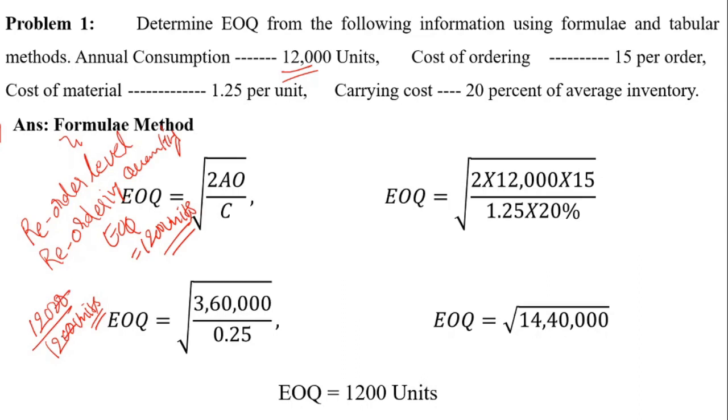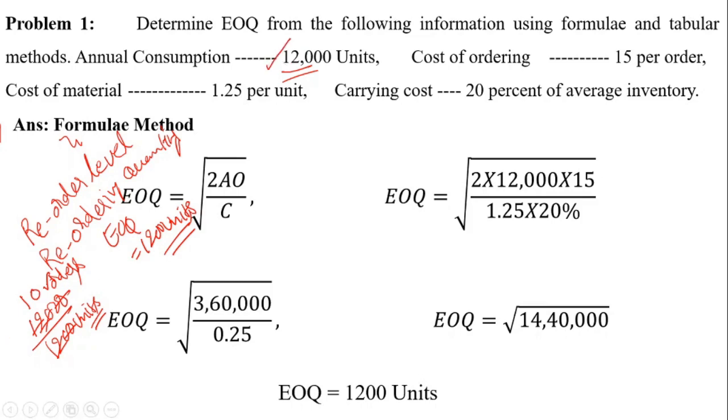Two zeros cancel, 12 by 1, 12 by 1, 0, 0. That means the number of orders is going to be 10 orders. Number of orders is 10 orders, 1200 units per order. 1200 units per order into 10 orders becomes our annual consumption of 12,000 units.